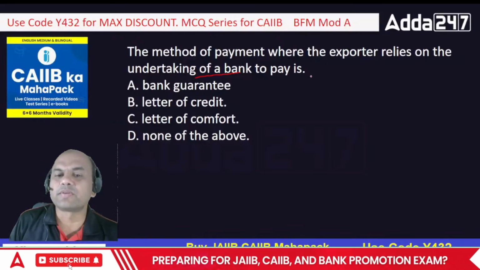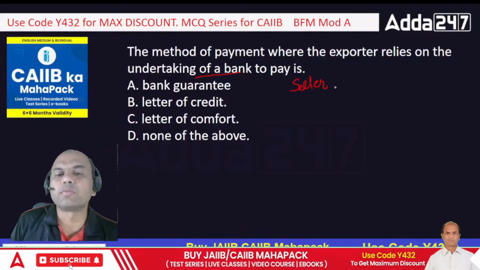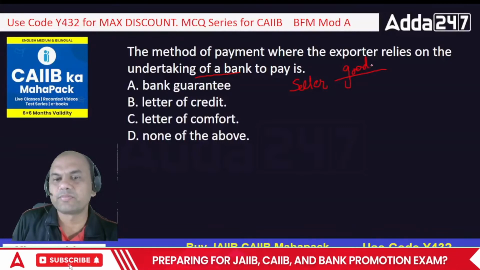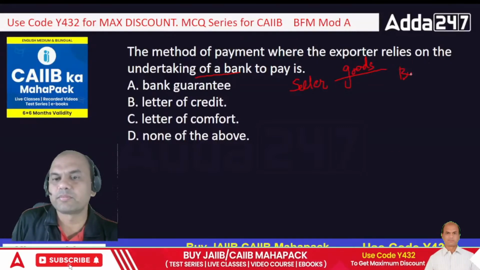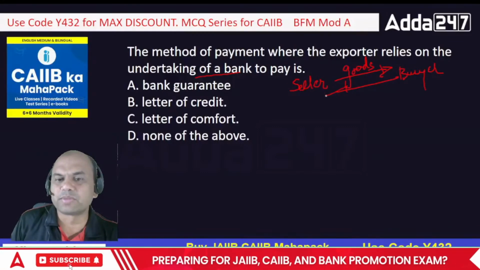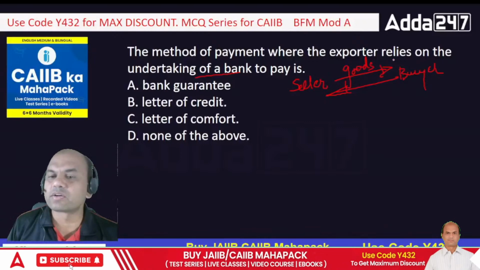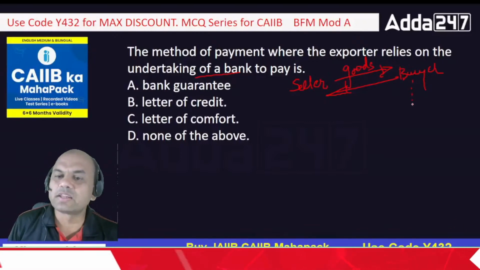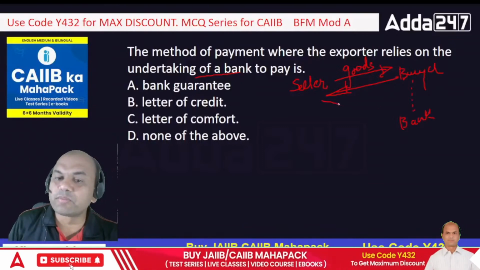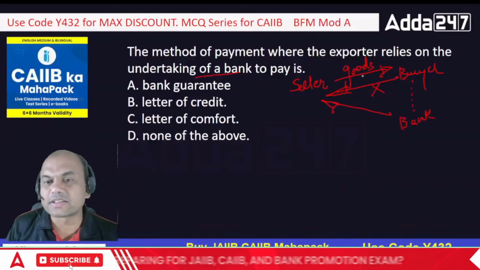Understand? Suppose I am the seller, then where will I get the money from? I'll get the money from the buyer. I sell the goods to the buyer, and the buyer will give me money. That's simple logic, right? Now, undertaking of the bank means what? I sell the goods, the buyer will have a relationship with the bank, and this bank will give me money, not the buyer. Such a transaction happens here.